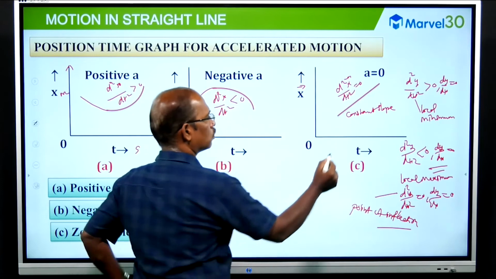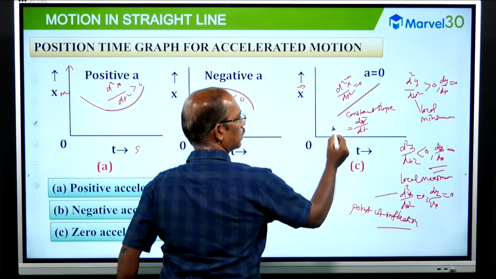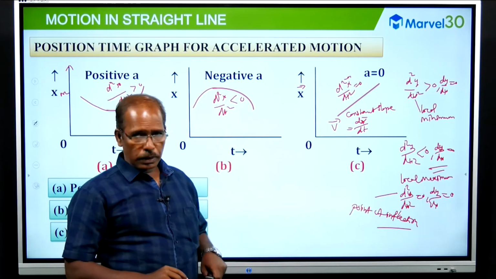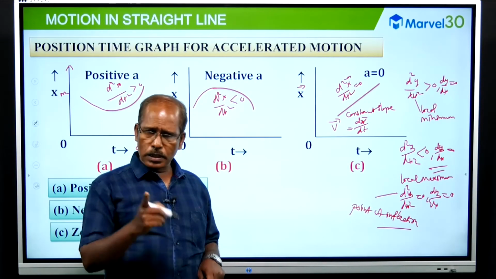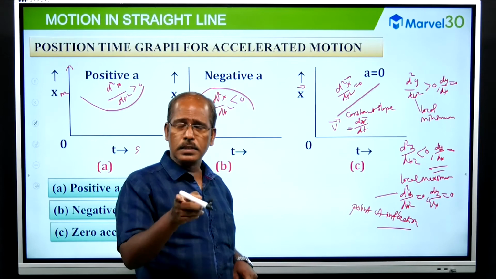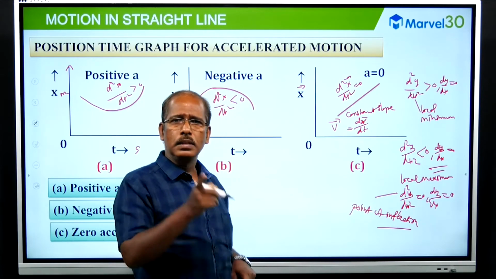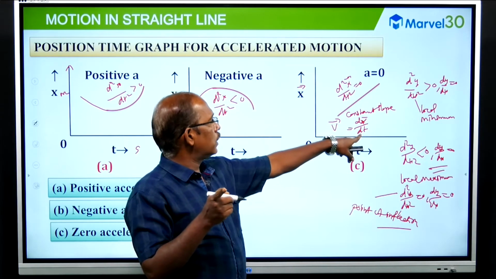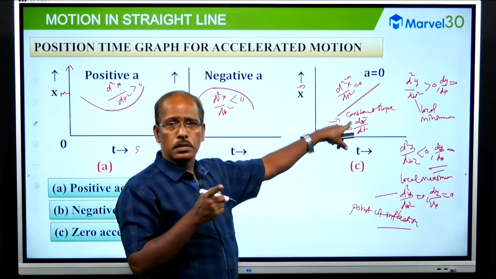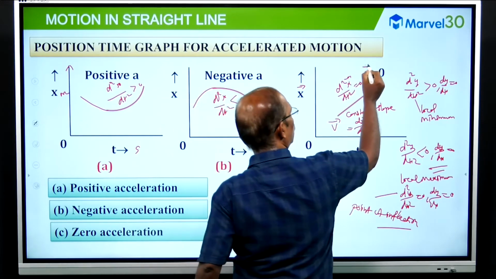What is the slope of this? dx by dt. What is this? Instantaneous velocity. The instantaneous velocity is constant. Remember, the derivative of any constant quantity is always 0. What is the meaning? Derivative means rate of change. A constant will not change at all with respect to any independent variable. So the slope is constant, meaning the derivative of the constant slope is 0. What is the derivative of velocity? Constant velocity, so 0. So acceleration is 0.